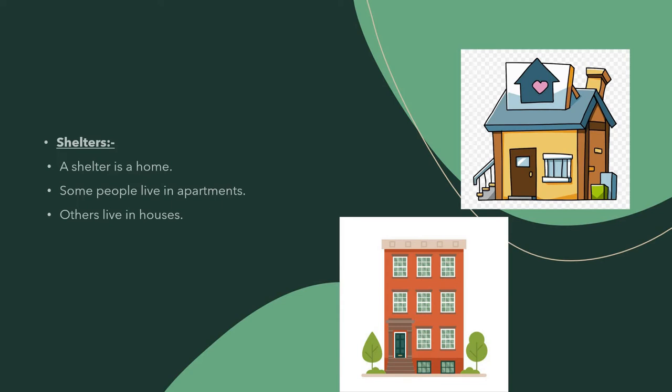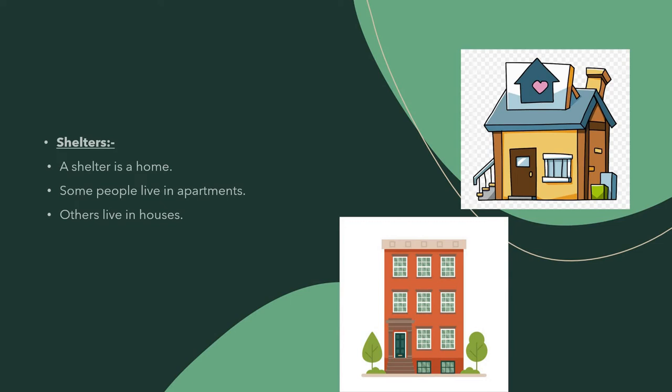Some people live in apartments like this building. Here in this picture, we can see so many floors, and each floor has apartments. So like the places we live in, an apartment. We live in a house or an apartment. Yes, apartment. This building has so many apartments. Each one has its own apartment. So we live in apartments.